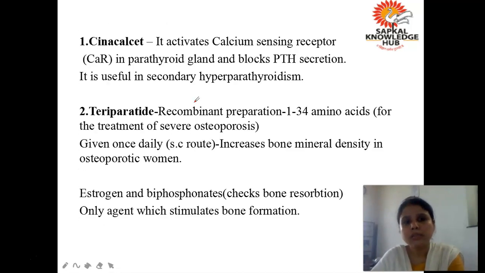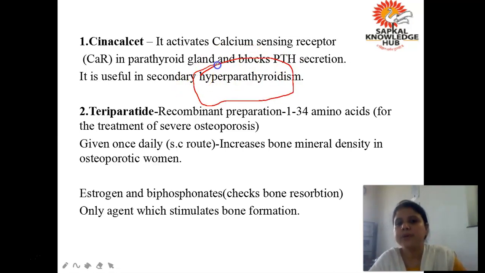So for this, there are certain medications which are given. One is cinacalcet. Cinacalcet क्या करता है? It activates the calcium sensing receptor which are present on the parathyroid gland. So it activates those receptors, and as a result it blocks the secretion of parathyroid hormone. Okay, where it is useful? It is useful in secondary hyperparathyroidism. When the hyperparathyroidism is due to some disease, that is called as the secondary hyperparathyroidism, and in such case you have to take this medication cinacalcet.